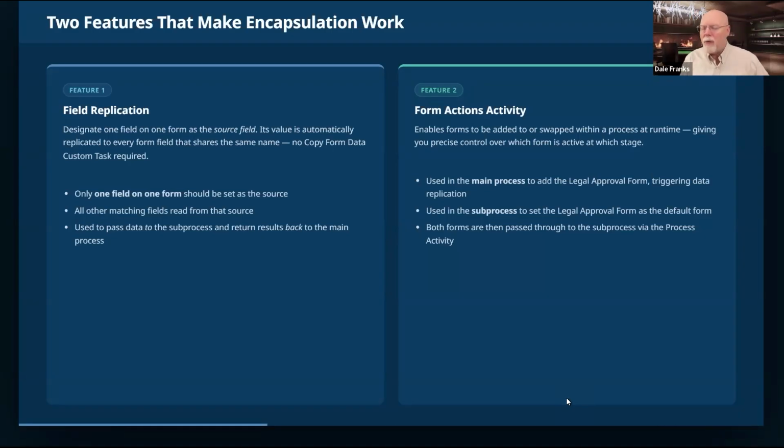So we're going to have a main form. It's going to replicate some fields to our legal process form. Our legal team is going to use that legal process form to go through their part for legal approval. Once it's approved, that legal approval form is going to send some data back to our main form, and then our main process is just going to continue as normal once our legal approval is done.